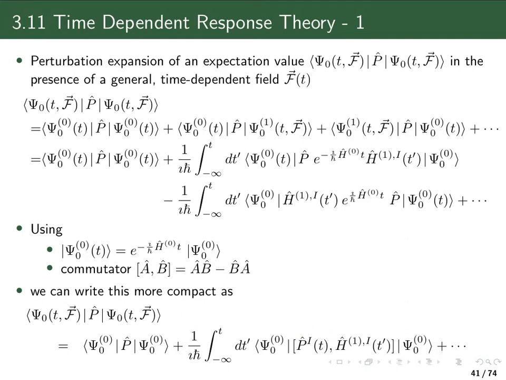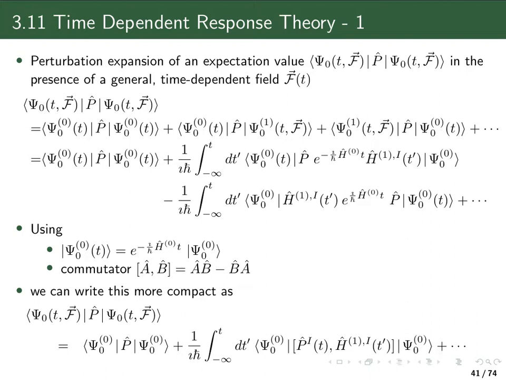Secondly, I have a minus sign here, which comes from the fact that I inserted my first order correction to the wave function, which includes an i in the bra, and I took the i out, so I get a minus sign. And I have here basically the property operator in the interaction picture, followed by the first order correction to the Hamiltonian, also in the interaction picture, and a second term with a minus and the other order, which means I actually have a commutator here.